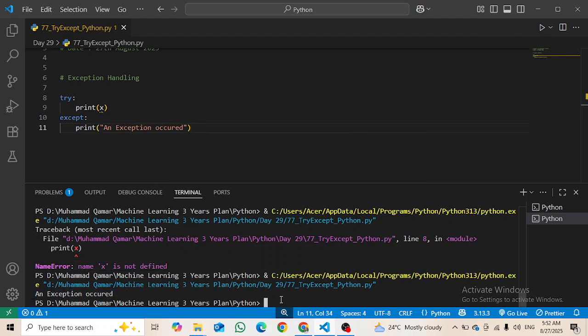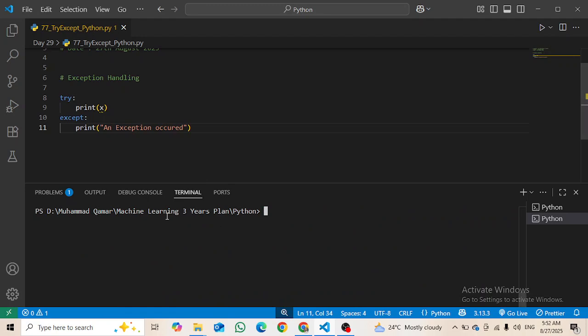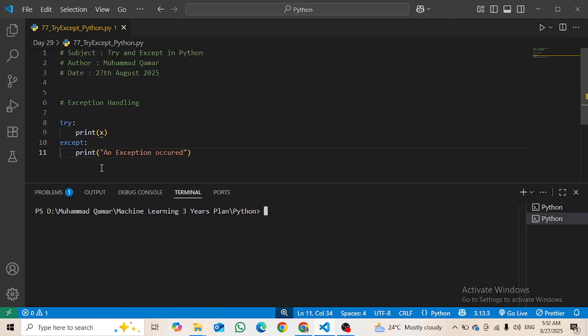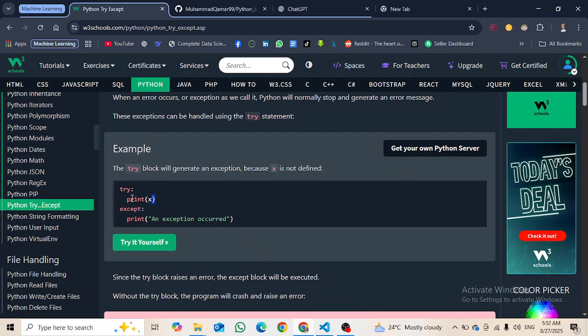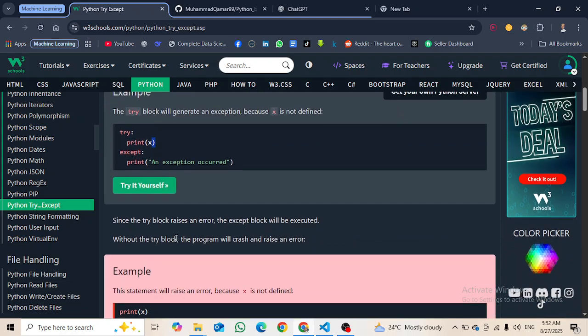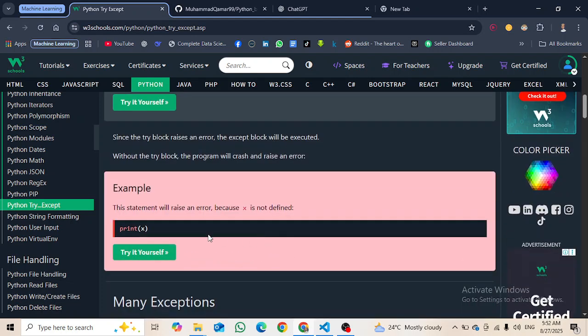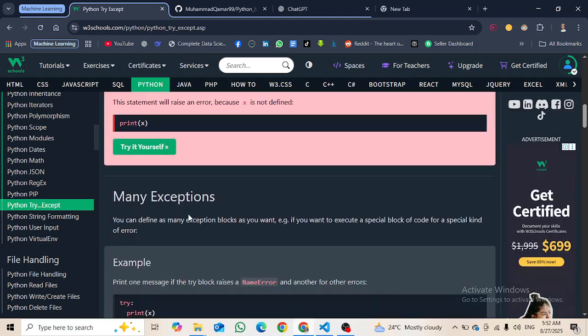it is not giving us any error. Even though x is not defined, it is not giving us an error. This is called exception handling. If we know that there could be a problem, we can use the try and except block to ignore that problem. Since the try block raises an error, the except block will be executed. Without the try block, the program will crash and raise an error. Yeah, and we have already done this.